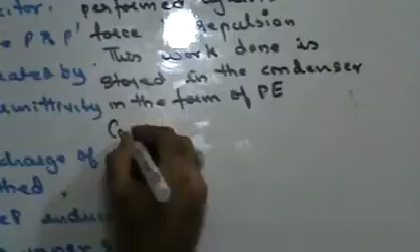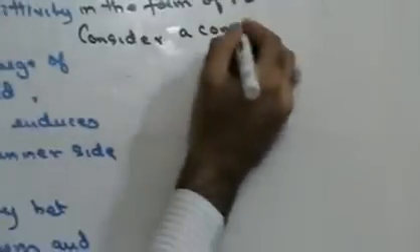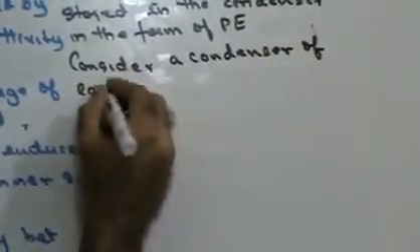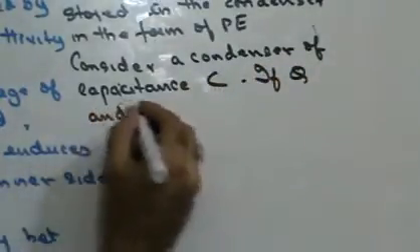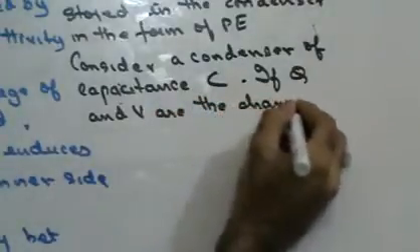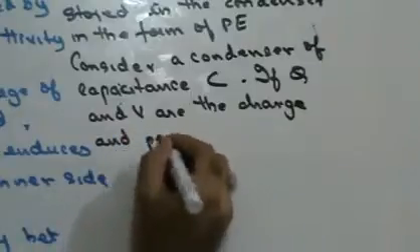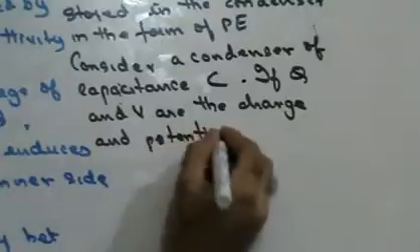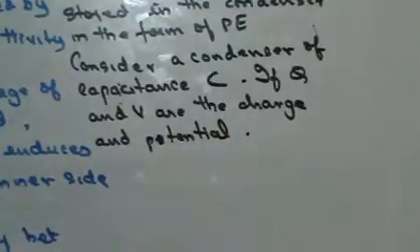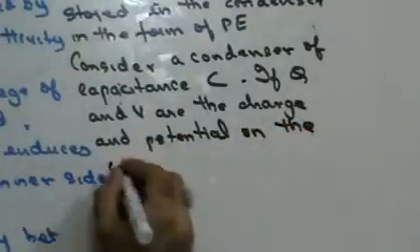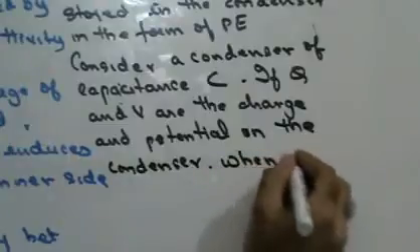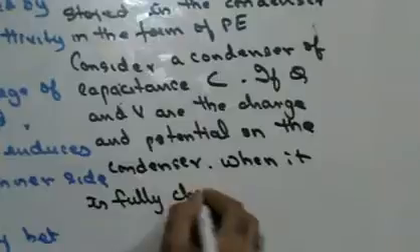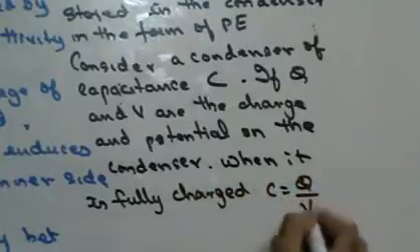Now consider a condenser of capacitance C. If Q and V are the charge and the potential on the condenser, then I can say that when it is fully charged, C is equal to Q upon V.